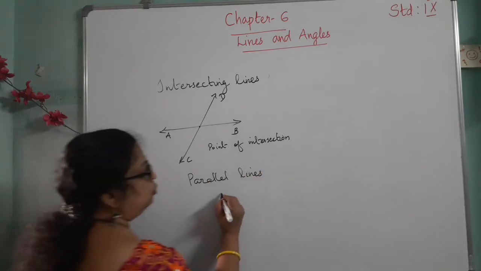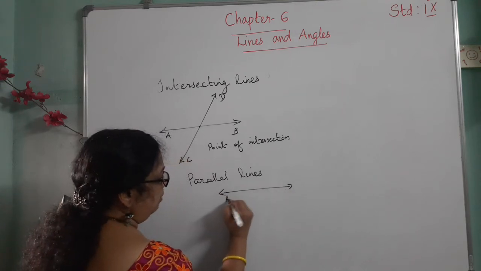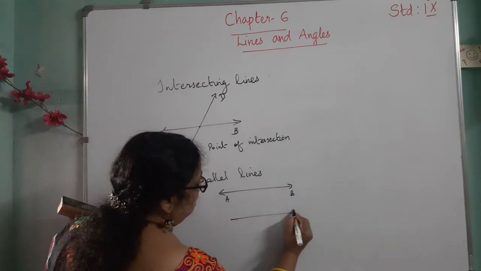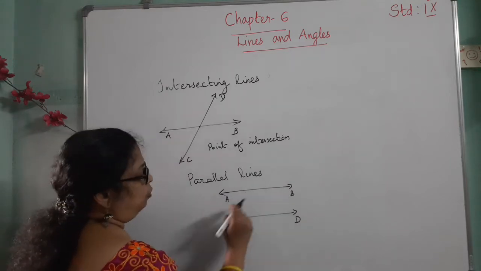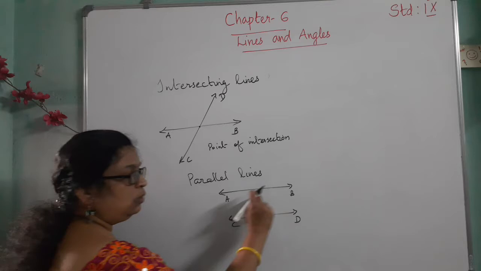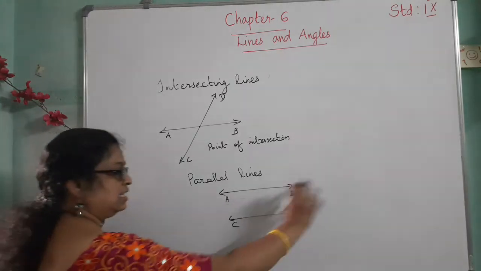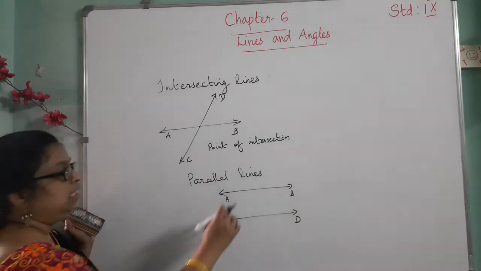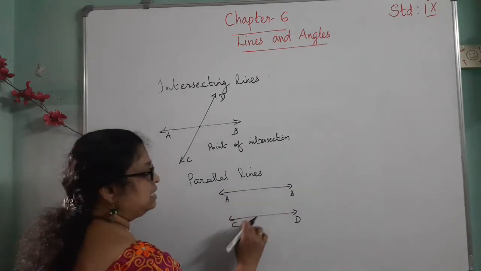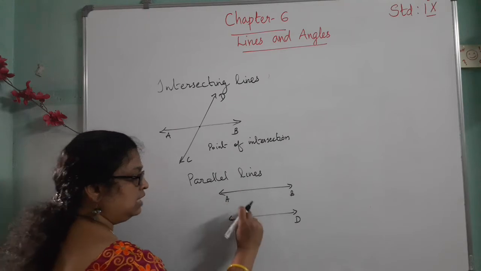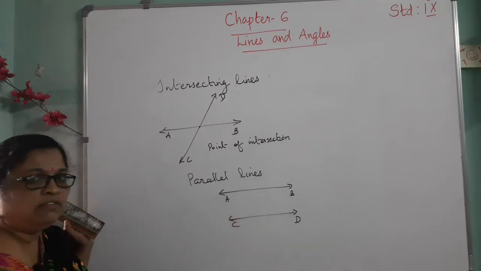Then what do you mean by parallel lines? When two lines, let it be AB and CD, do not meet at a point and the distance between the two lines is always the same when extended, they never meet. These types of lines are called parallel lines. That is, parallel lines have no common points and the distance between them is always equal.